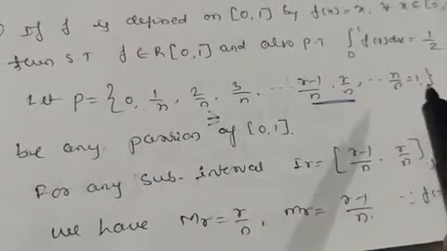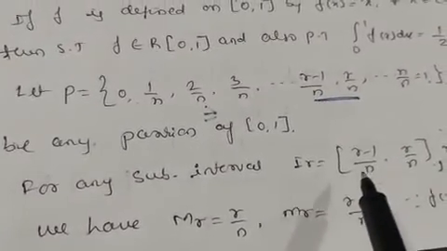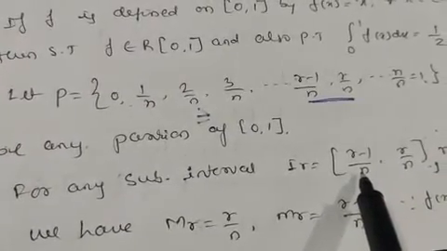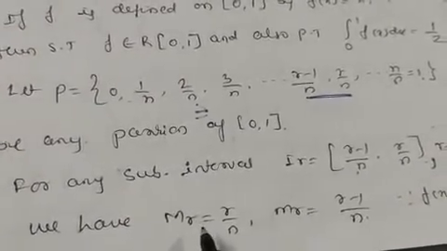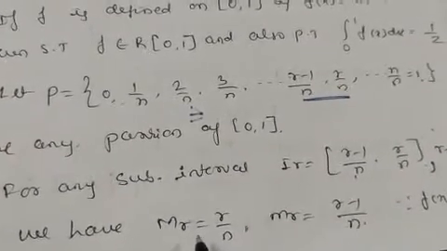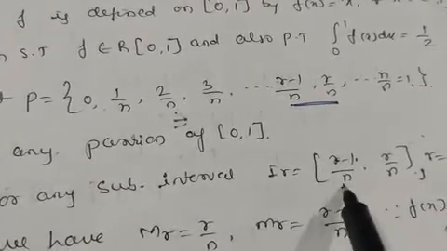So we have, since it is an increasing function on [0, 1], in this interval this is the maximum value and this one is the minimum value. So we have the supremum, capital M r, is r by n, and small m r is r minus 1 by n.